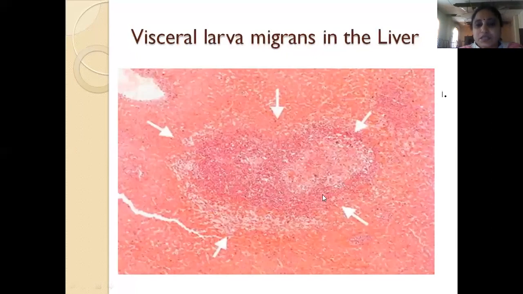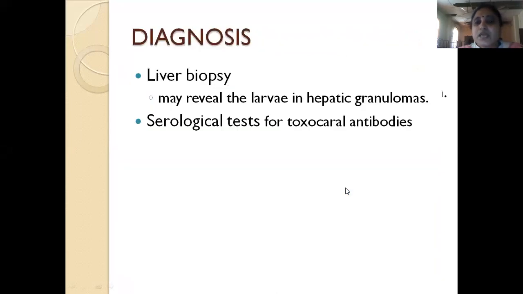So this is visceral larva migrans in the liver. You can see a granuloma even in the liver. For diagnosis, you have to do a liver biopsy. This liver biopsy may reveal hepatic granulomas, and serological tests for toxocaral antibodies can also be done.